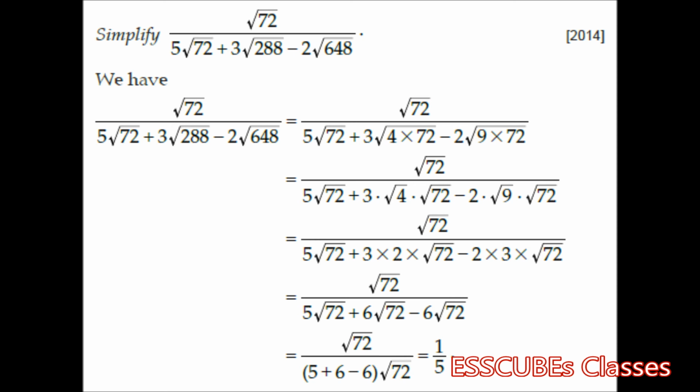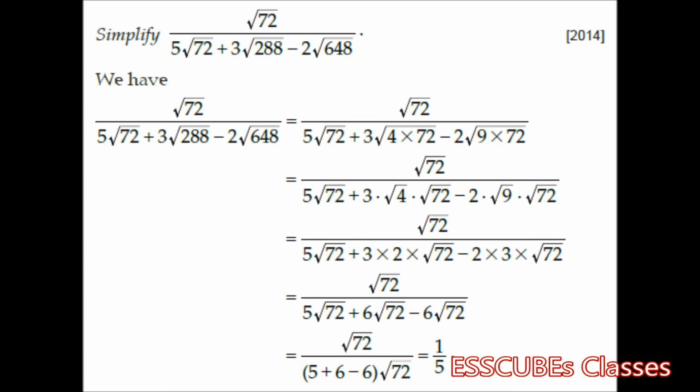So let me keep the numerator as it is. What should I do with the denominator? 5 root 72, let it be as it is. Coming to 288, how can that be represented? It can be represented as 4 into 72. Similarly, 648 can be written as 9 into 72.